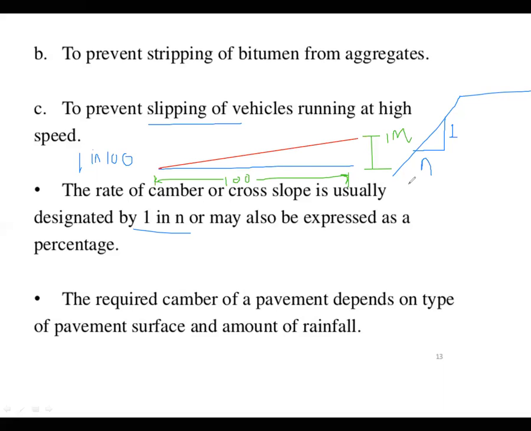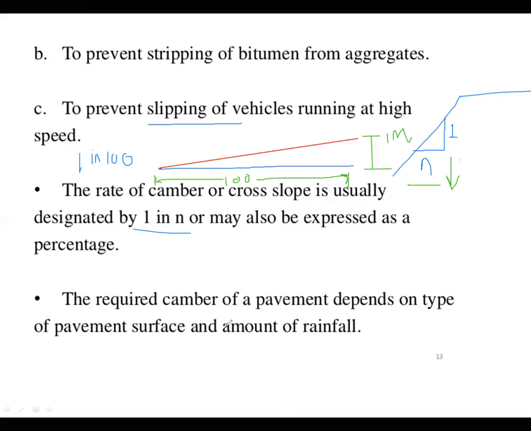So the more the n value, the horizontal value, the slighter the slope is. The slope isn't that steep, a moderate slope is there. When the n value decreases, the steepness of the slope increases.